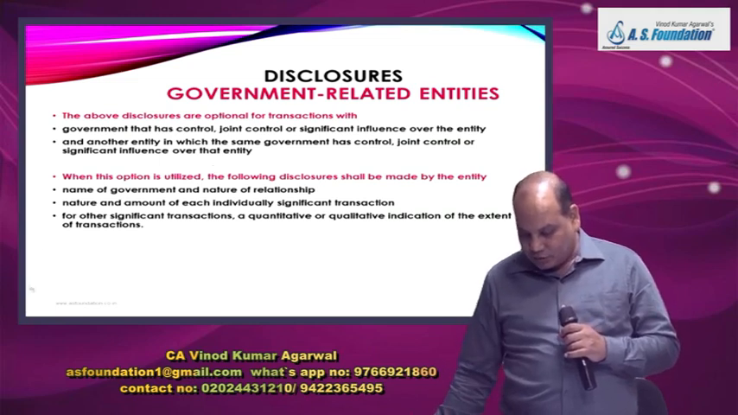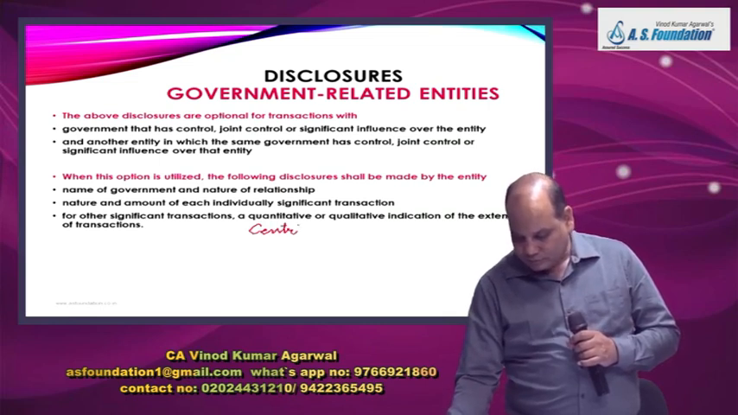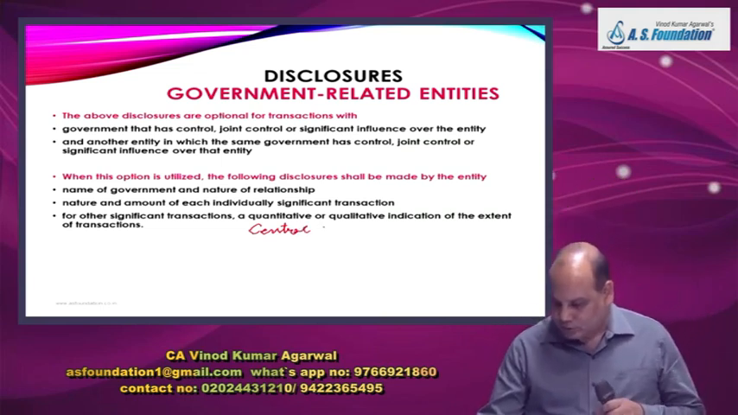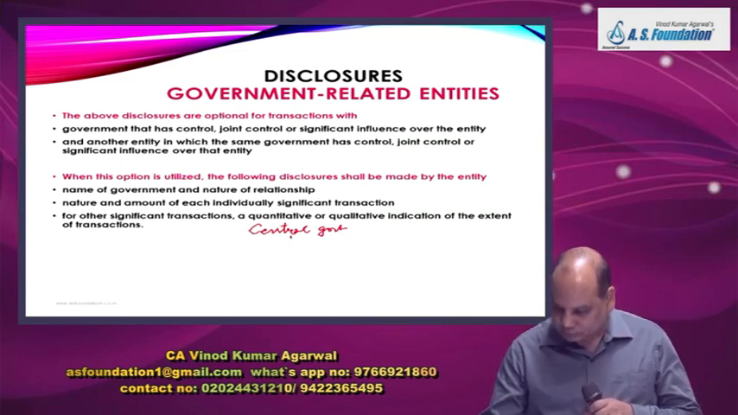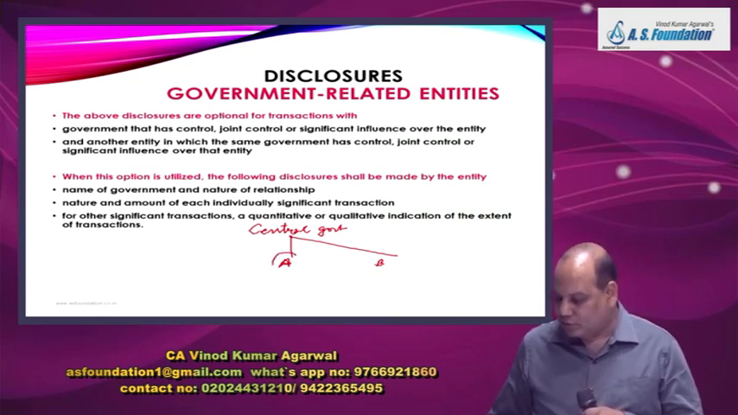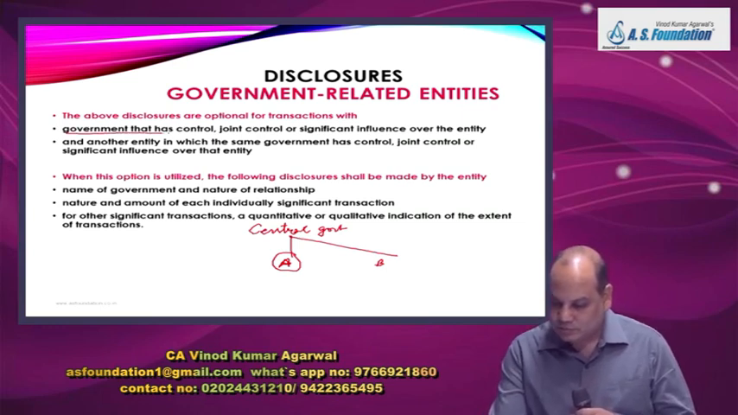So what does this mean? Let us say there is a central government. It has control over A and it has control over B. Now the question in the exam will be, explain the exemption from disclosure requirement for entity A. So you will say entity A need not disclose transactions with the central government under this clause.